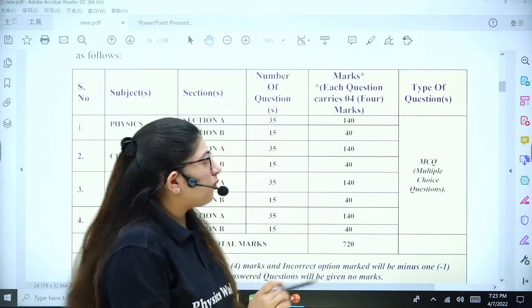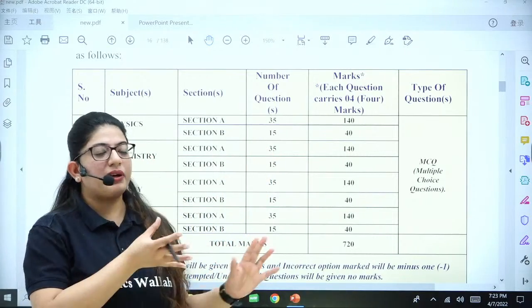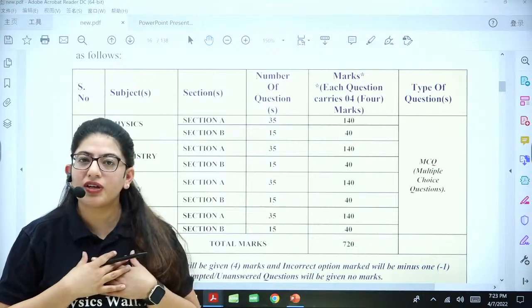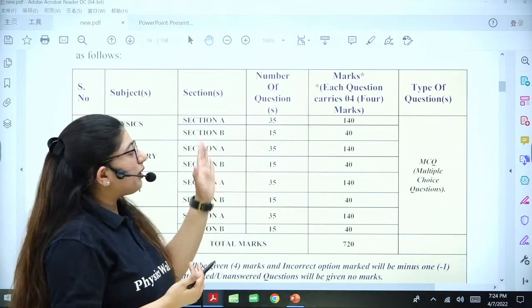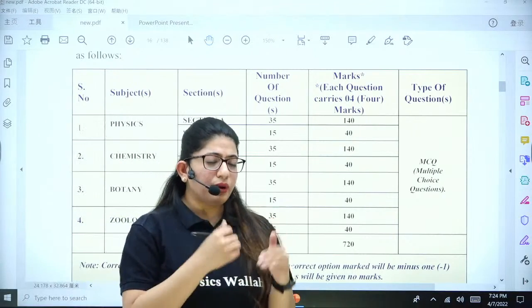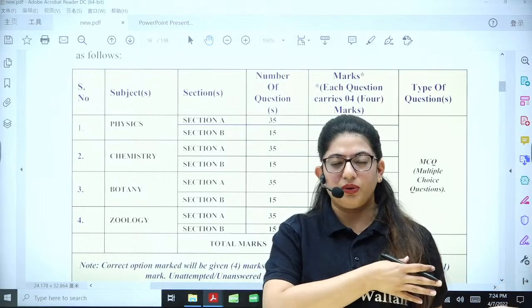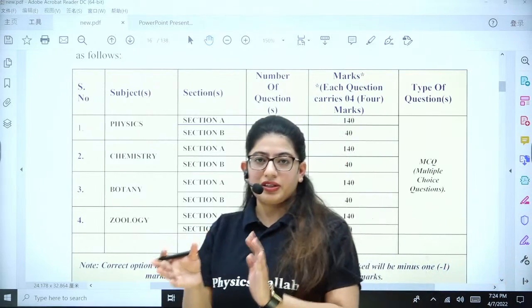Fine. Out of 35, I can do the complete 35 as well, and my marks will be given for 35 only. If I don't know any question, I can leave it. There will be negative marking. Each question will be of 4 marks. If I do any question incorrectly, -1 will be added. Okay. There will be a negative marking of -1.